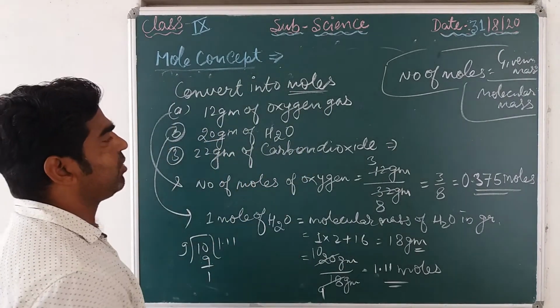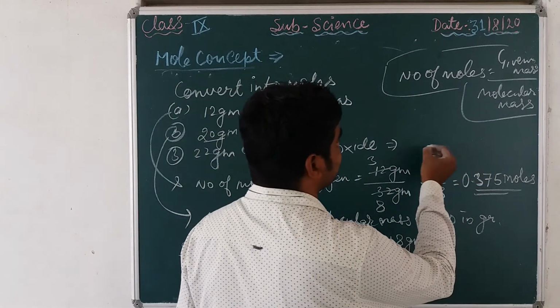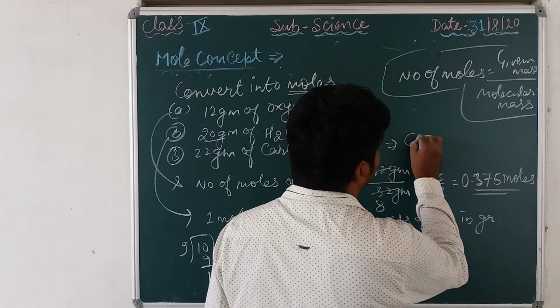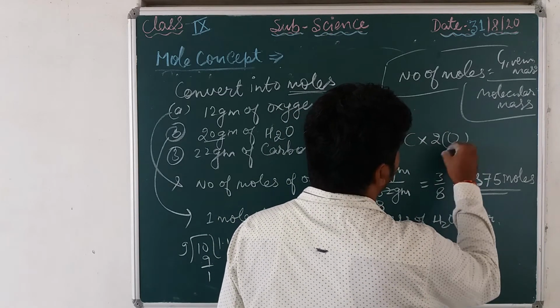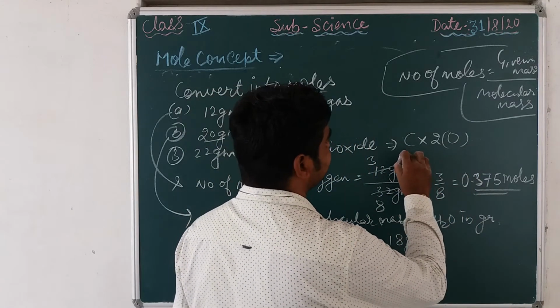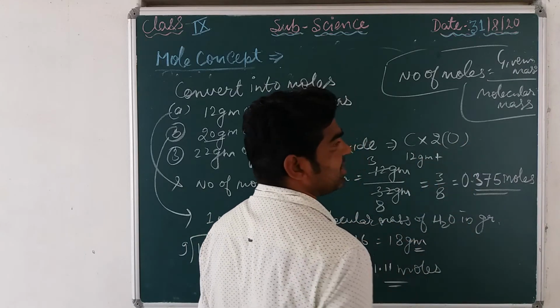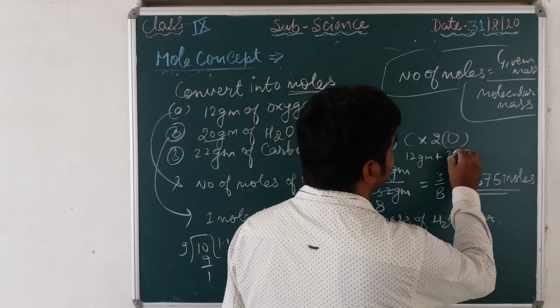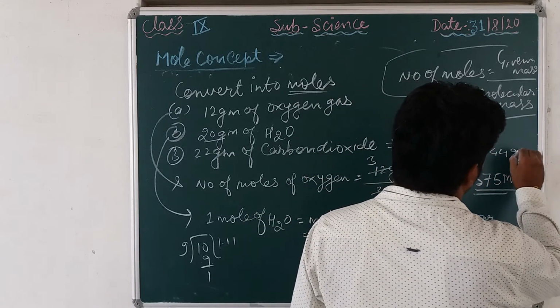In the same way you can calculate for this also. First you calculate the molecular mass of carbon dioxide. A carbon dioxide molecule consists of carbon plus 2 oxygen. The mass of carbon is 12 gram plus oxygen 16 into 2 is 32 gram. So that is equal to 44 gram.